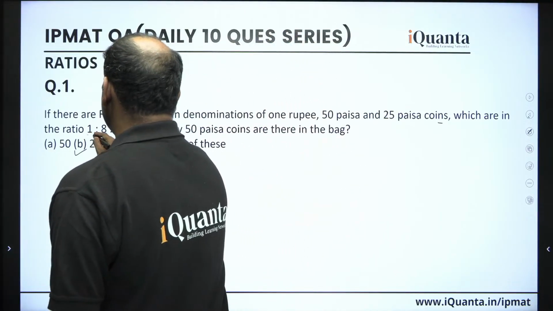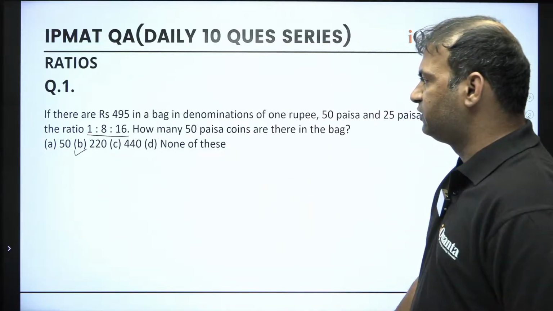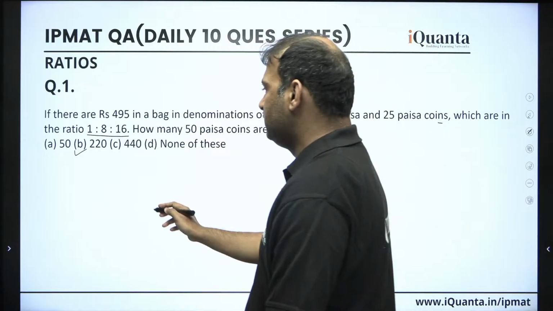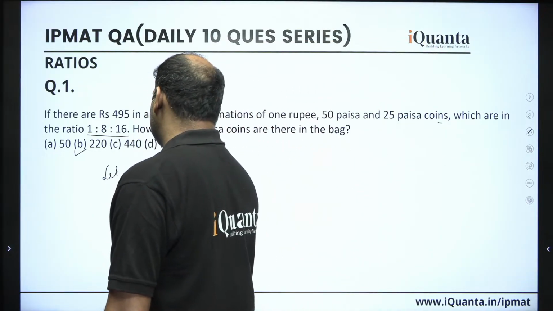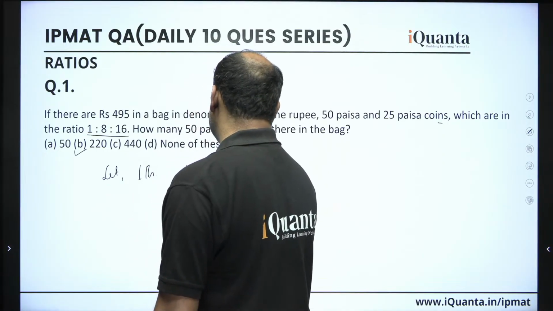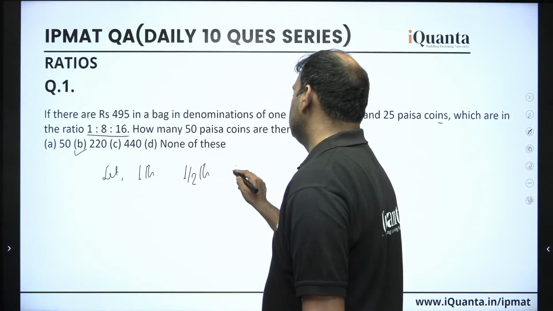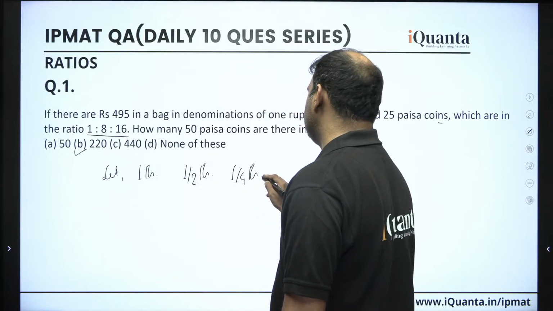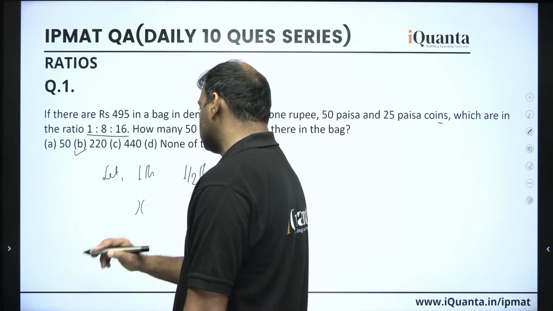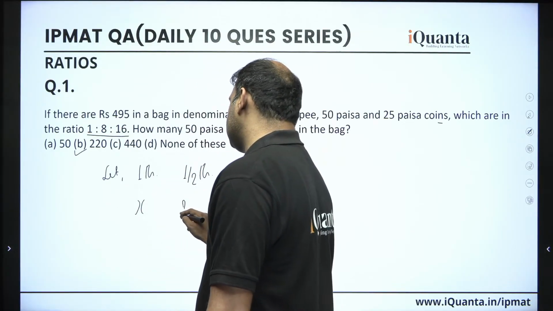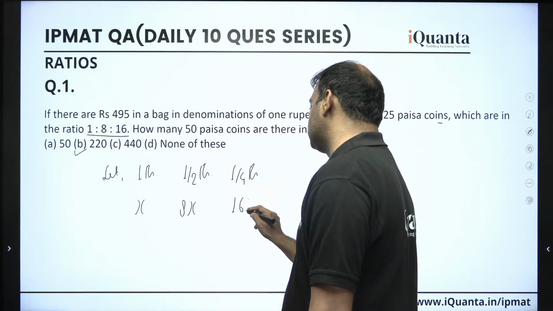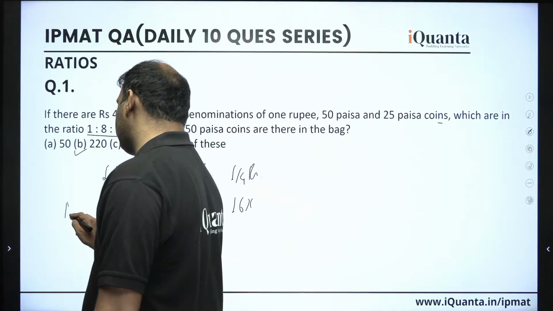Okay, so the ratio is given of the number of coins of the denomination 1 rupee, 50 paise and 25 paise. 50 paise means half rupee, and 25 paise means 1 by 4 rupee. The ratio is 1:8:16. Let's say the 1 rupee coins are x coins, the 50 paise coins are 8x coins because of the ratio, and the 25 paise coins are 16x coins. This we have assumed as the number of coins.